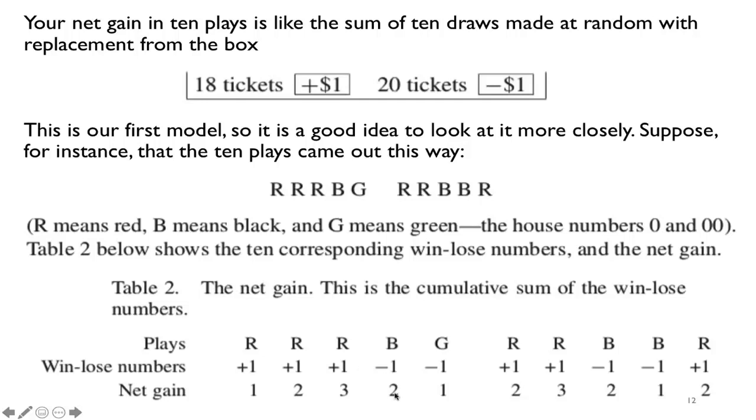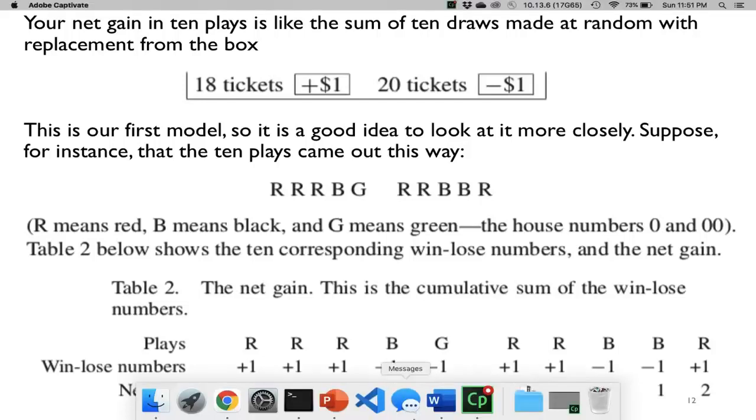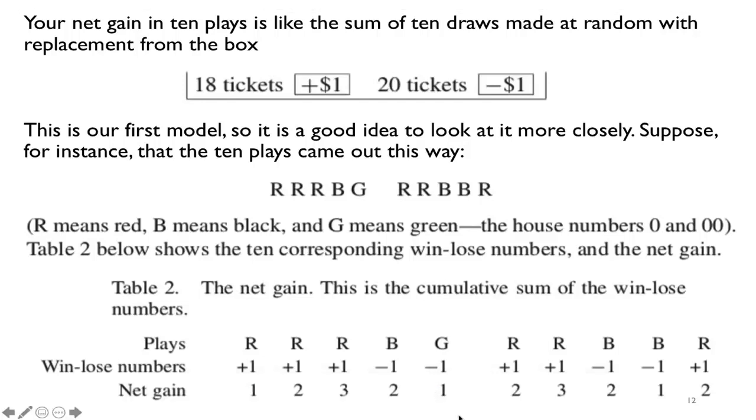So you can see how this works. Either +1 or -1, and my net gain tells me where I am at this point in the game. For example, at this position over here, my net gain is 2. That means that if I look at all the winning and losing so far, right now I'm ahead $2.